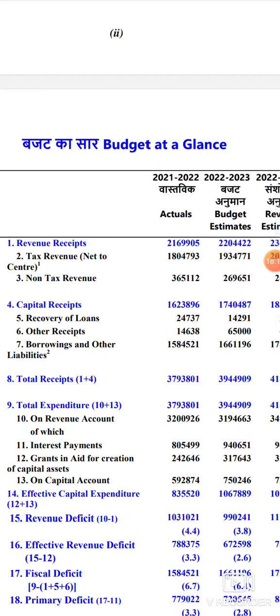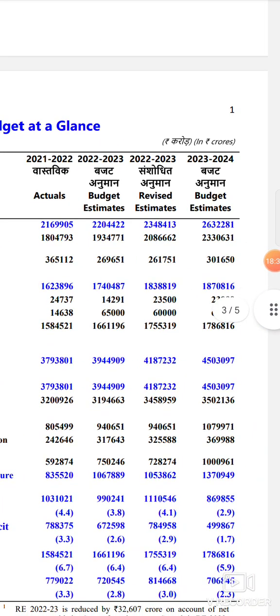Nearly 41% of that, say if 100 rupees is collected as income tax, 41 rupees they have to distribute to the states. This is called devolution. So only 59 rupees will be left to the center. So tax revenue net to center, how much are they expecting? 23 lakhs.